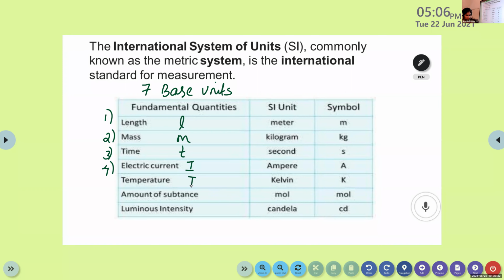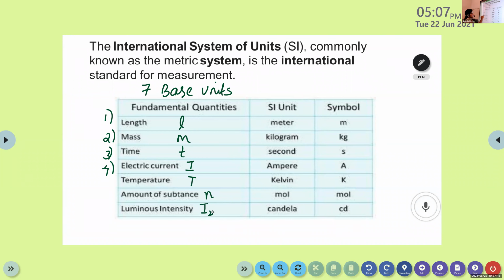Yes. Then amount of substance, that you have learned in Avogadro's law. Can you tell me? 6.022 into 10 raised to 23. Yeah, that's a value, right? That's very good. Which symbol is used to represent this amount of substance? No, N. Yes, it's small letter N. And the last one is luminous intensity. Can you tell me? Luminous intensity. I.